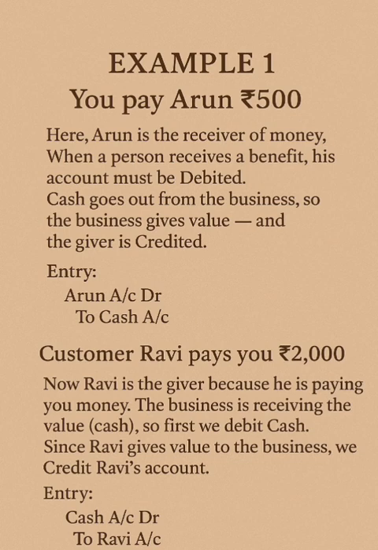2. Customer Ravi pays you 2000 rupees. Now Ravi is the giver because he is paying you money. The business is receiving the value, cash, so first we debit cash. Since Ravi gives value to the business, we credit Ravi's account. Entry. Cash account debit. To Ravi account.